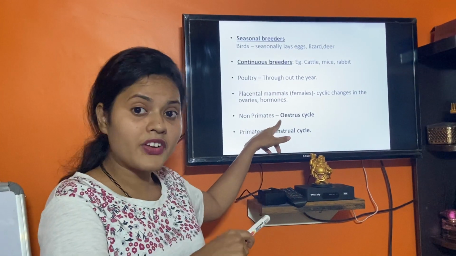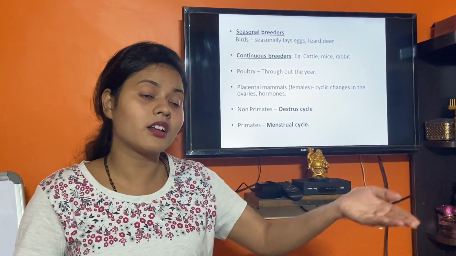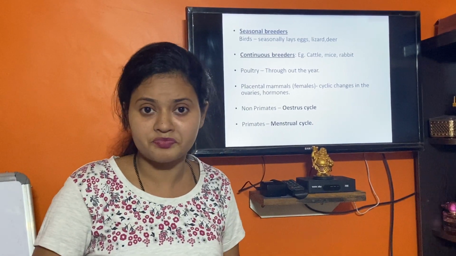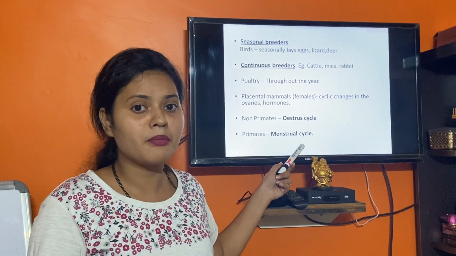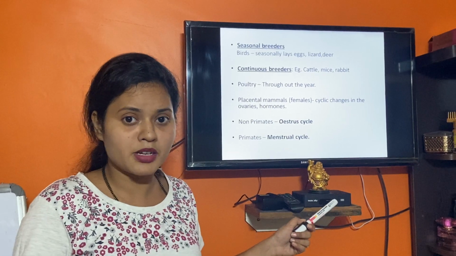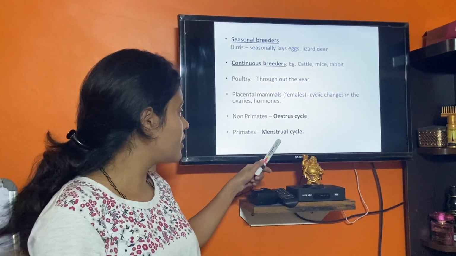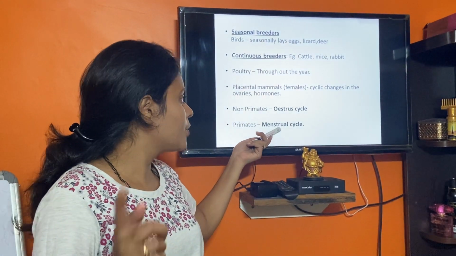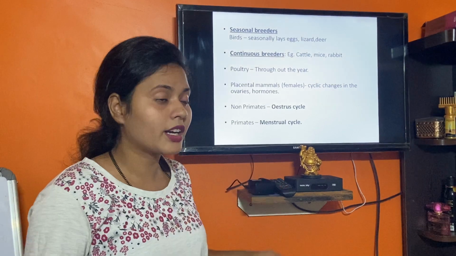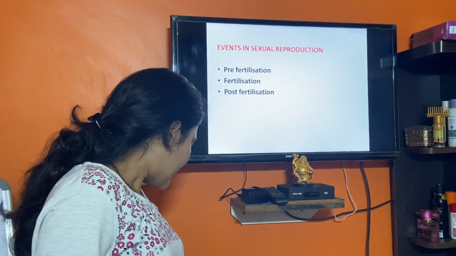During the estrous phase, the females accept the males for copulation, whereas in the menstrual phase, the females do not receive the males for copulation. This is one more difference. Remember this: during the estrous cycle, females receive the male for copulation, and during the menstrual phase, females are not at all receiving the males for copulation. That's it for today.